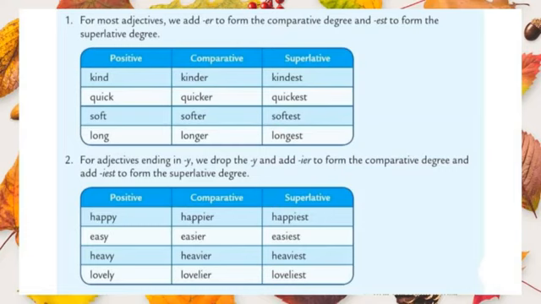Let's move to the second one, easy. The same way we followed for the second one, easier and easiest. And the third one, heavy, heavier, heaviest. And the fourth one, lovely, lovelier, loveliest.